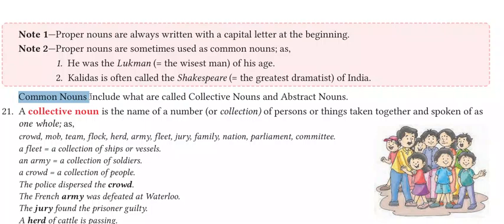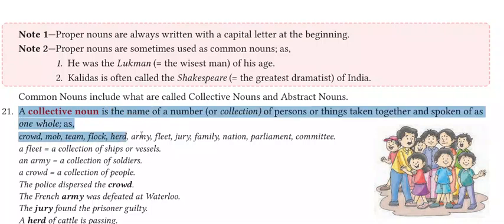Collective nouns. Common nouns include what are called collective nouns and abstract nouns. So within common nouns, we can see collective nouns are there and abstract nouns are there. So let me explain in detail what is the meaning of collective noun. Now the term itself is showing that it is the number of or collection of people or things taken together and spoken of as one whole, as crowd, mob, team, flock, herd, army, fleet, jury, family, nation, parliament.